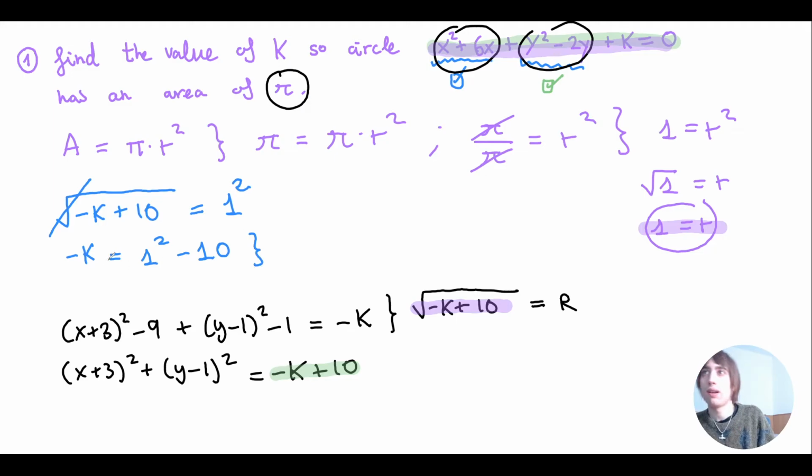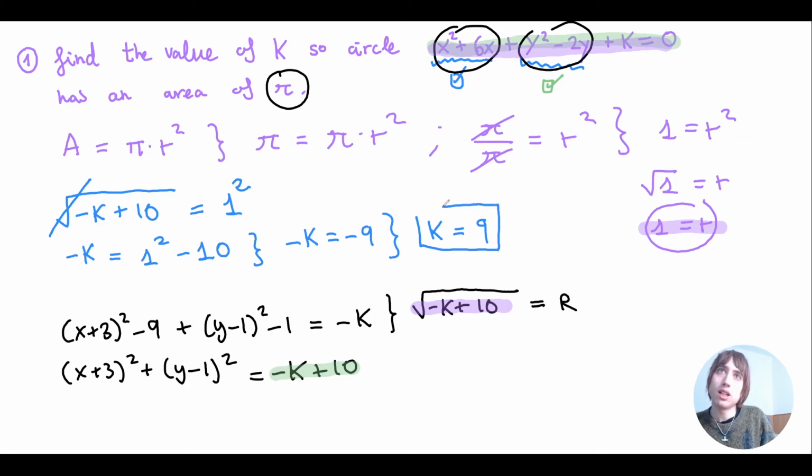So 1 to the power of 2 is 1. 1 minus 10 is minus 9. So minus k is equal to minus 9. Therefore k should be equal to 9.